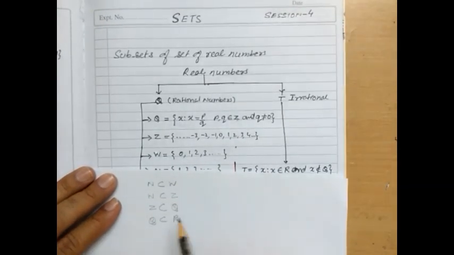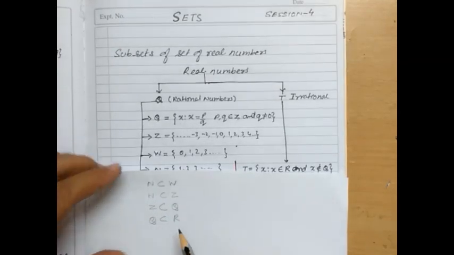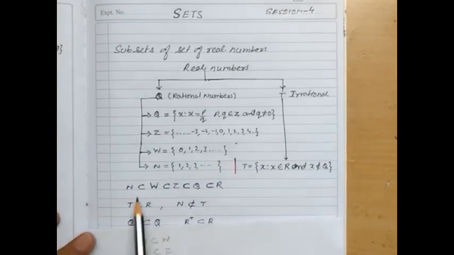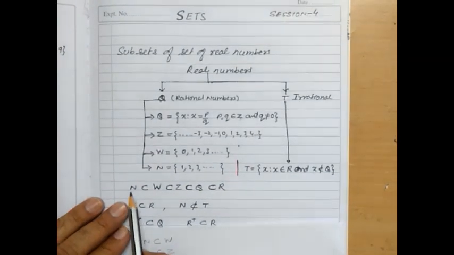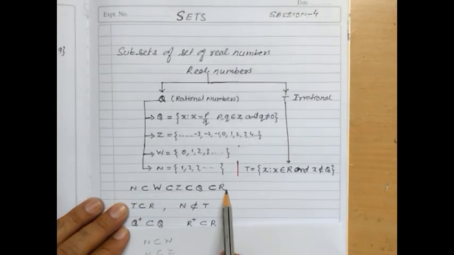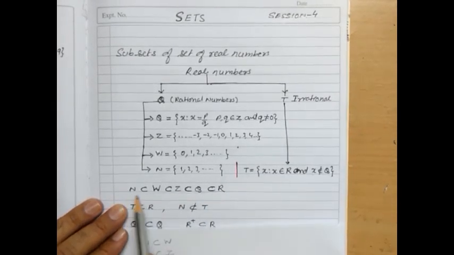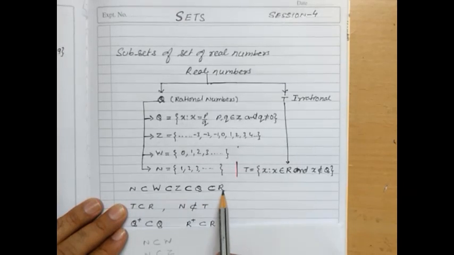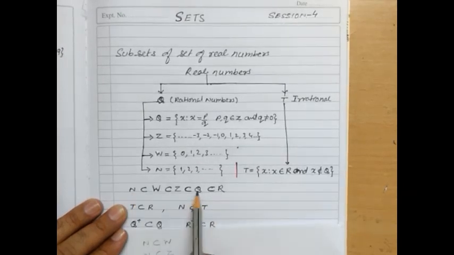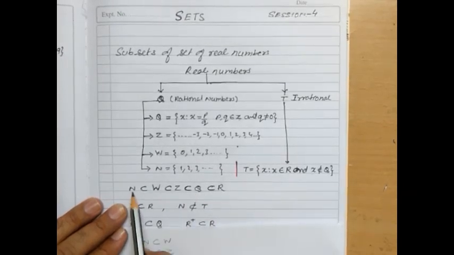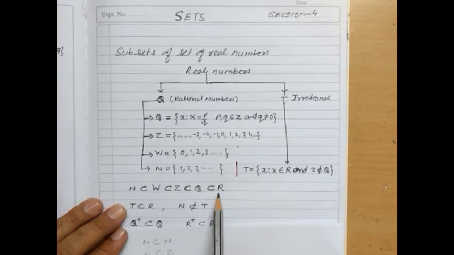So in other words, in this way we can write it down. The natural number is a subset of a real number. Natural number is a subset of the rational number. This way the whole chain is there.